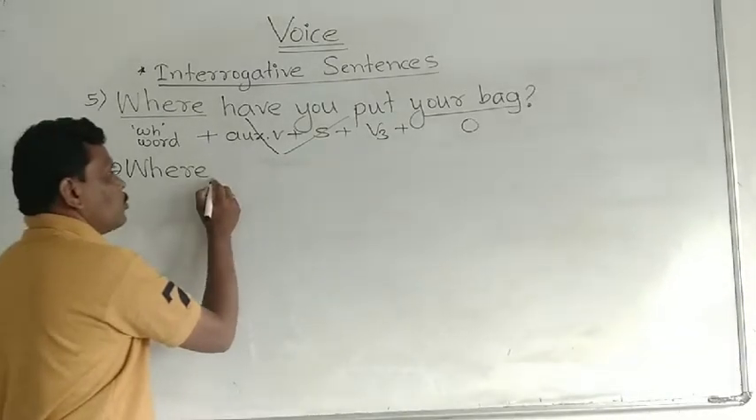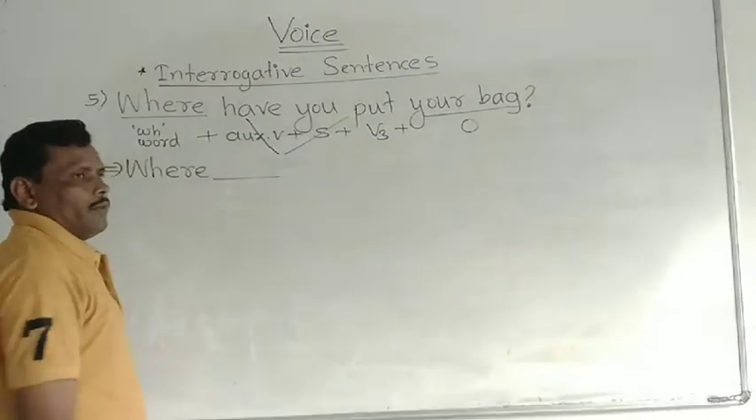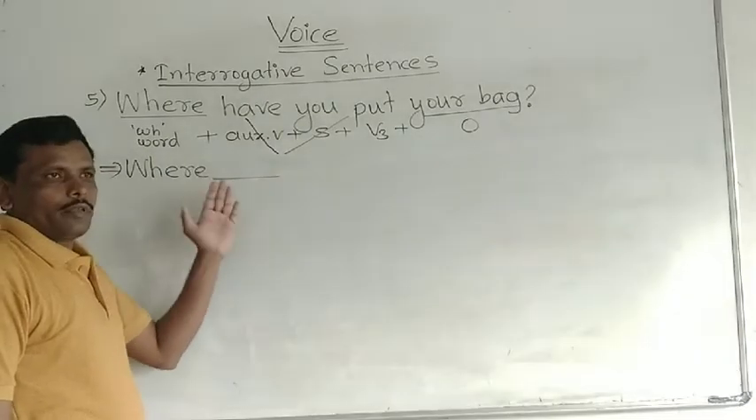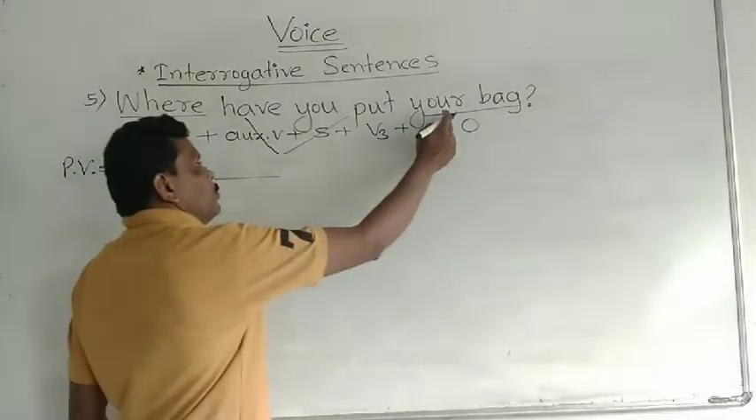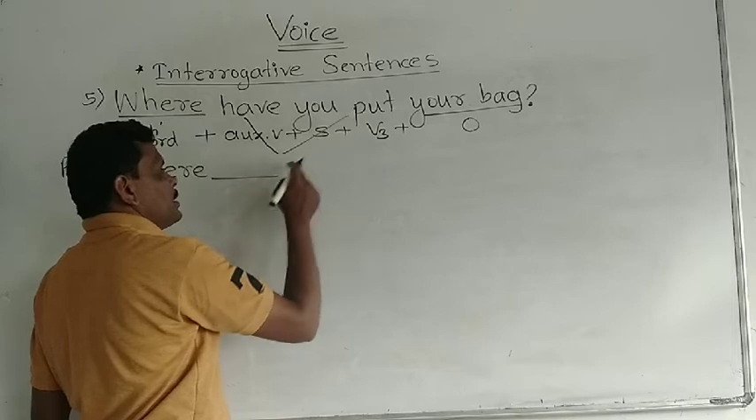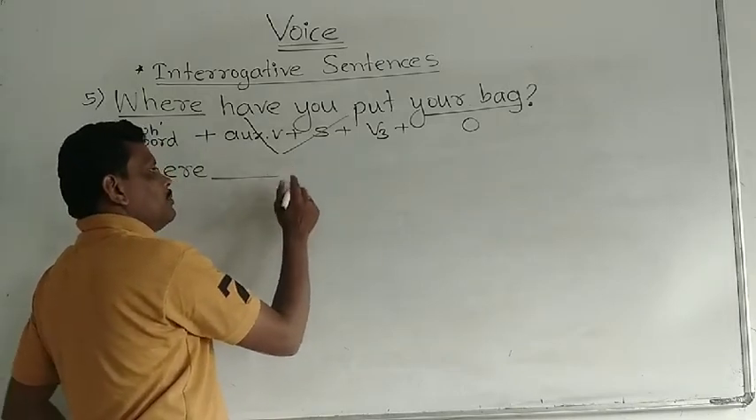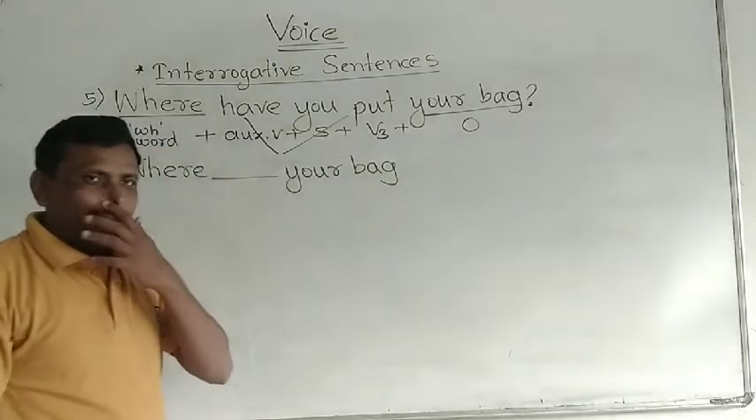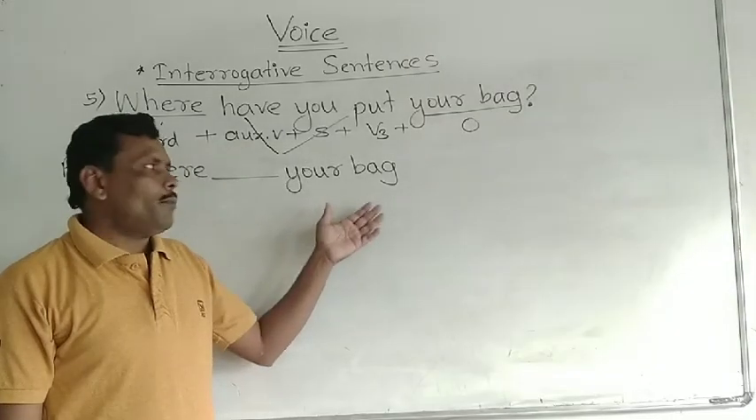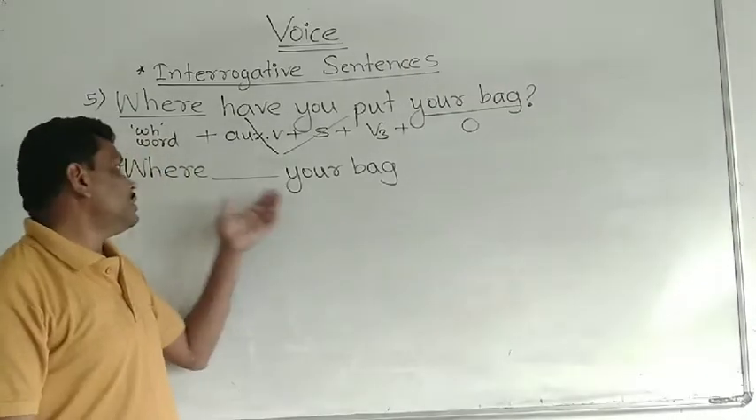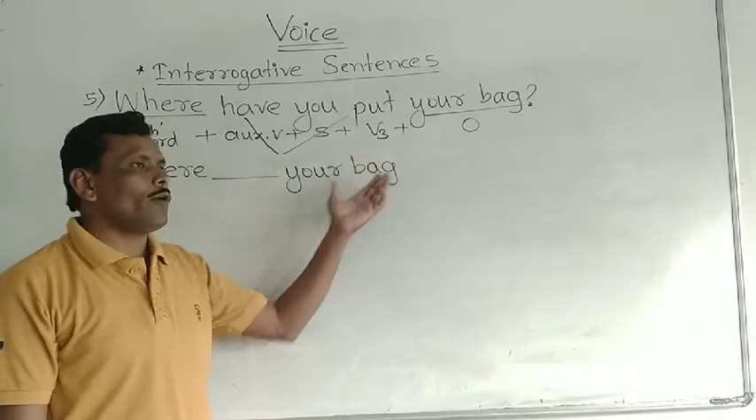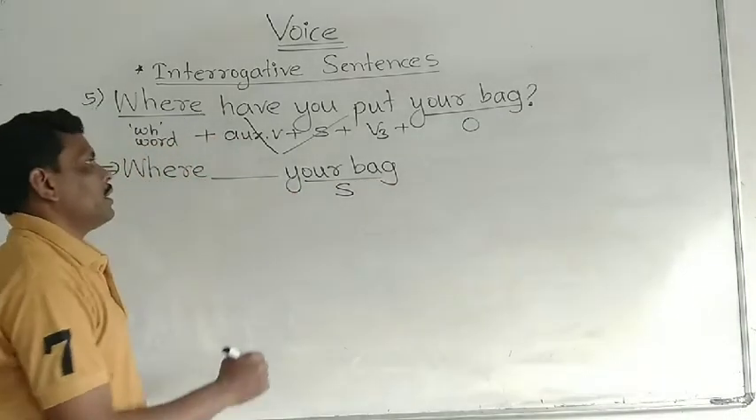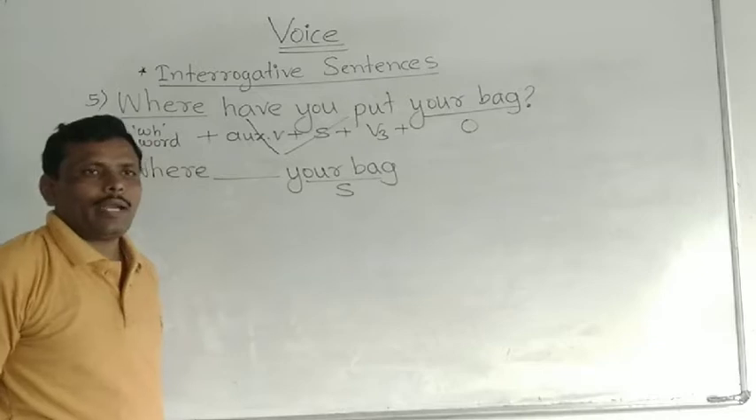Then we have to draw here a line, or leave a space here. Then we have to place the object at first as a subject, your bag, as we keep the object at first in the passive voice, correct? Likewise we have done this. Your bag is placed here as a subject. Okay, now have plus V3, present perfect tense.